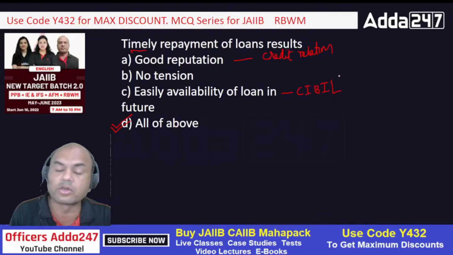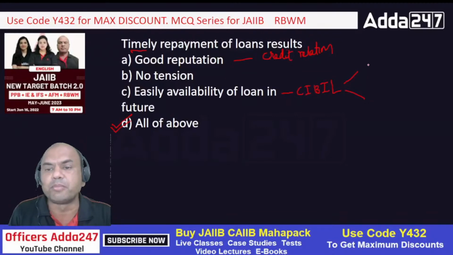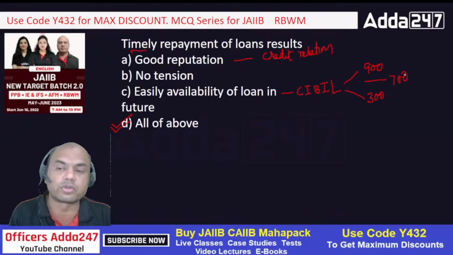Okay, CIBIL score. What is the maximum and minimum CIBIL score? Everyone, type fast. Maximum is 900. What is the minimum CIBIL score? Yeah, 300. Correct. And any score above 700 is considered a good score.